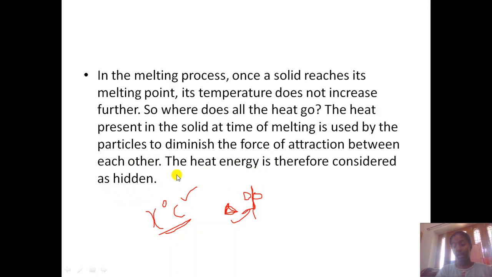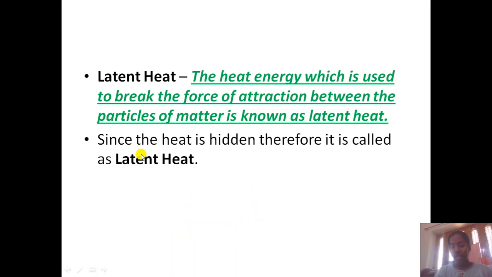Now can you give a name to this? We have given it a name: latent heat. Latent means hidden only. The heat energy which is used to break the force of attraction between the particles of matter is known as latent heat. Latent means hidden, so since the heat is hidden, that is why we consider it latent heat.